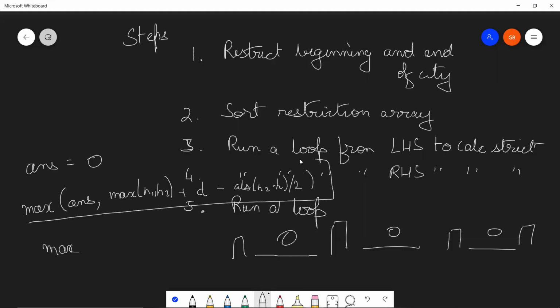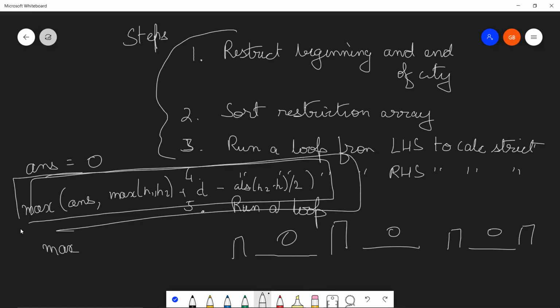Once we calculate this in a loop, after considering all these 4 steps, we'll have our final answer, and then we can simply return that answer. I know this question was a little tricky. If you look very carefully, the solution is actually very easy, but it hinges only on this simple formula. It's just that we had to take care of a lot of edge cases that we are doing in steps 1, 2, 3, and 4. So I hope this problem was clear to you. Thank you.